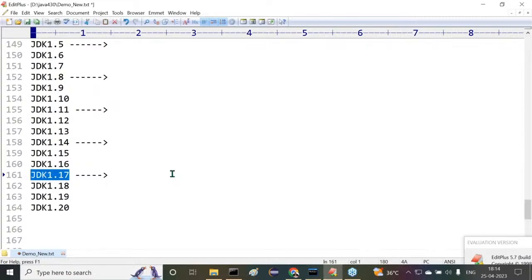As companies are using Java 17 version now, definitely we have to update up to Java 17 version. Yes, definitely, we are going to understand up to 20th version as per my responsibility, I will discuss it. But as a student, if you want to survive in the software industry, definitely we should learn at least a minimum of JDK 1.17 version. This is mandatory for everybody. Of course, if Java 21 comes by the time you complete your course, I don't have any problem. I'll update it and give you information. I'll give confirmation up to the latest version.